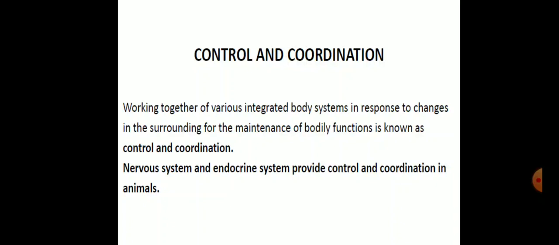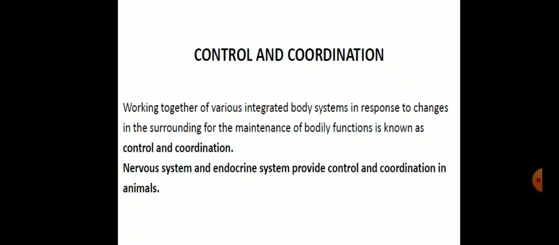In other words, living organisms must use systems providing control and coordination. In keeping with the general principles of body organization in multicellular organisms, specialized tissues are used to provide these control and coordination activities. So, what is control and coordination?